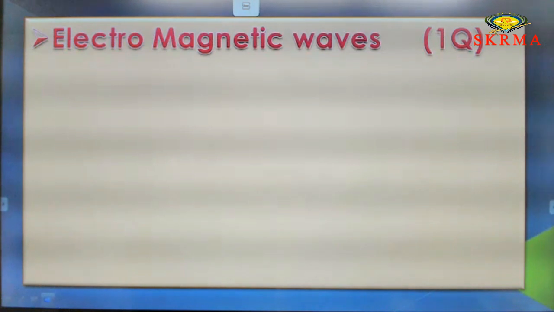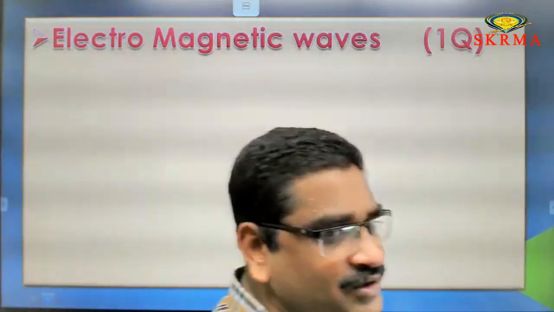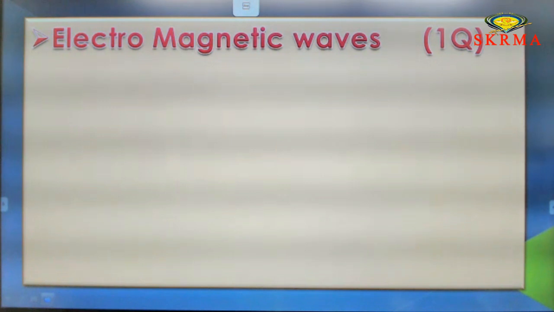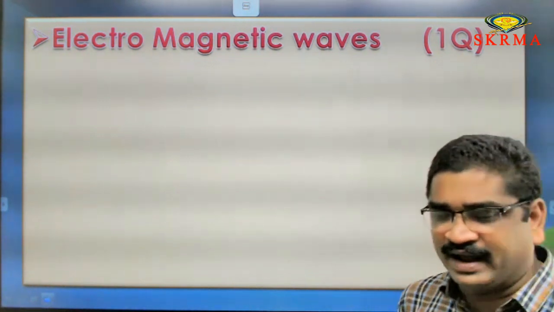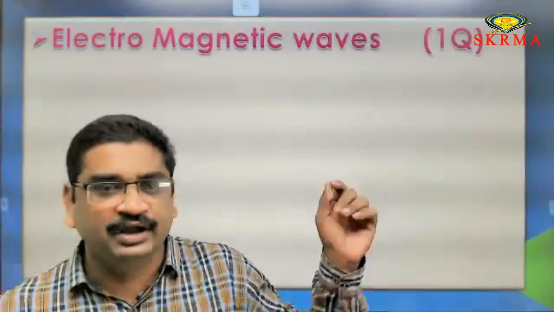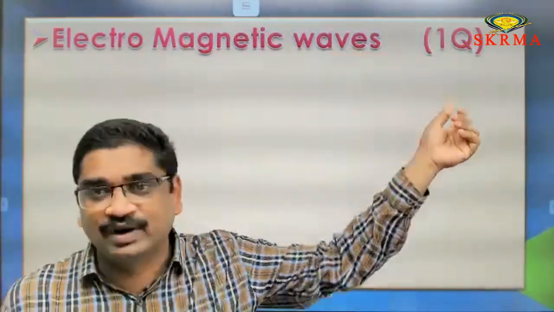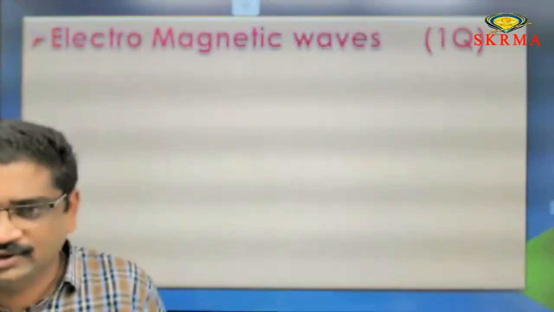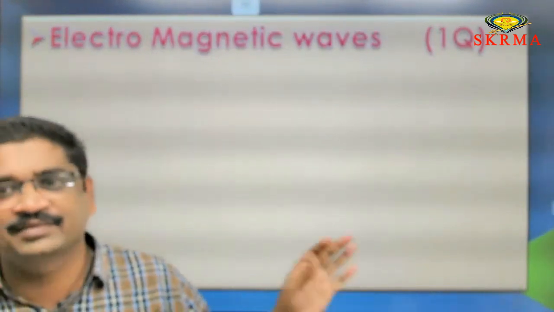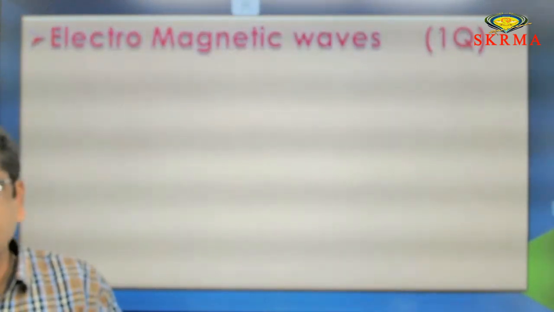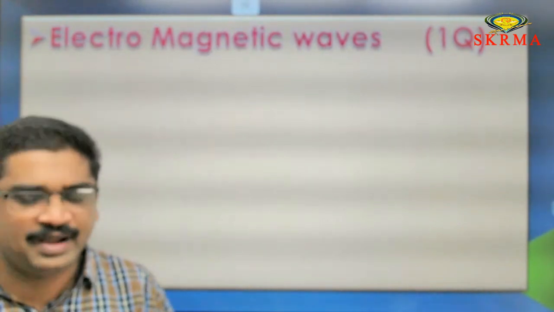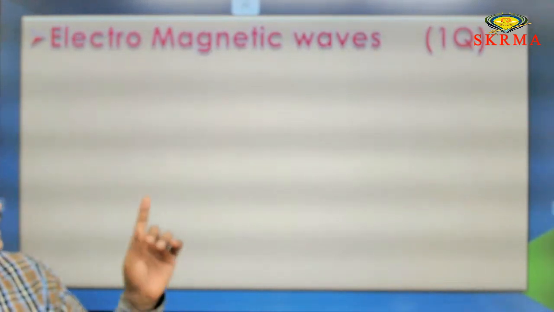Now, first go through the class 12 chapters. First we are going to discuss class 12 chapters. First priority you have to give to electromagnetic waves, because from this chapter you may get one question, and it is less time consuming. It may take a maximum of 1 or 2 hours only. Within 2 hours you can get one question.